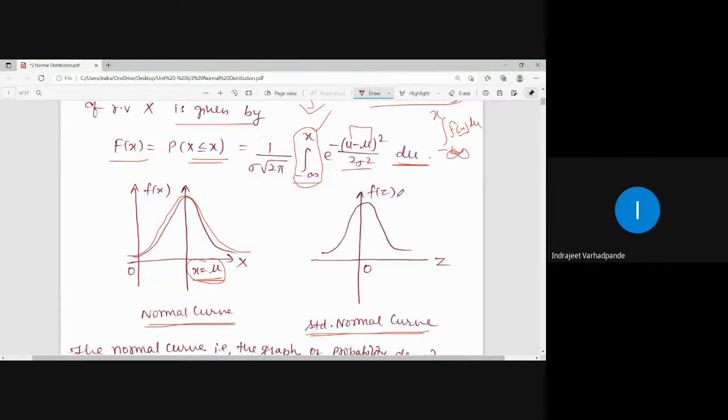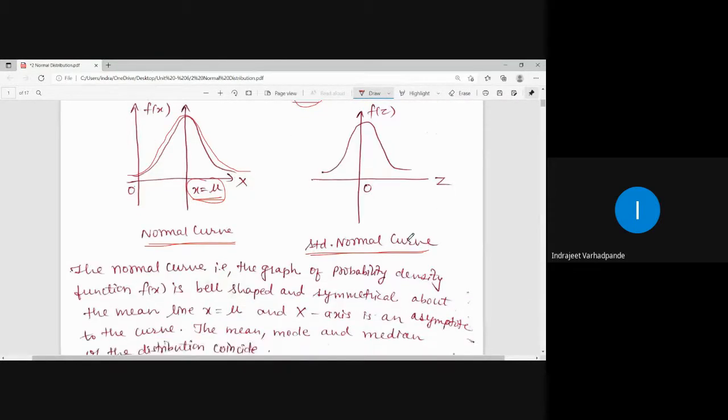So this is z versus f of z, and we try to find the value. This is the standard normal curve. The normal curve, that is the graph of the probability density function f of x, is bell shaped, and it is symmetrical about the line x equal to mu. This particular line, x equal to mu, intersects the x axis.